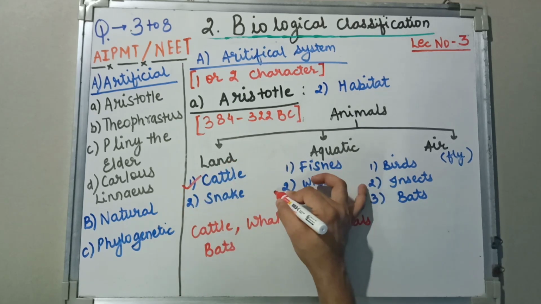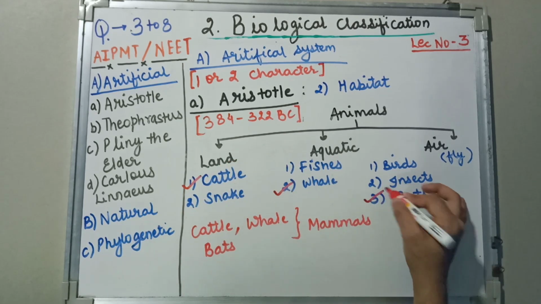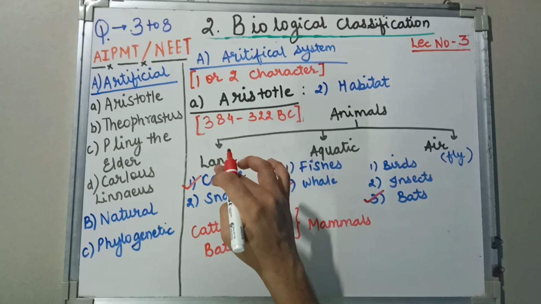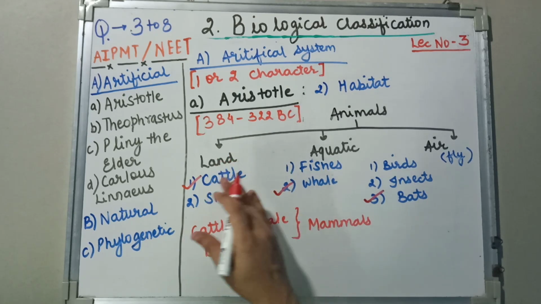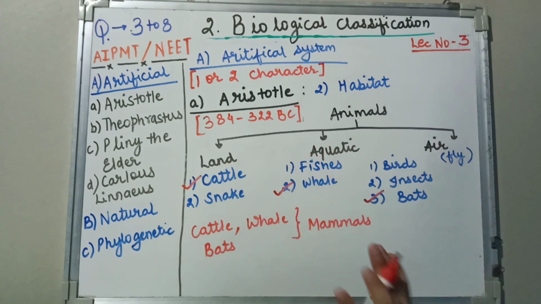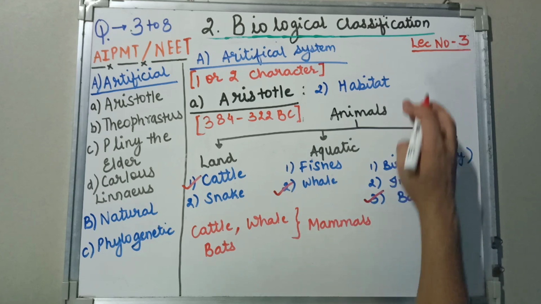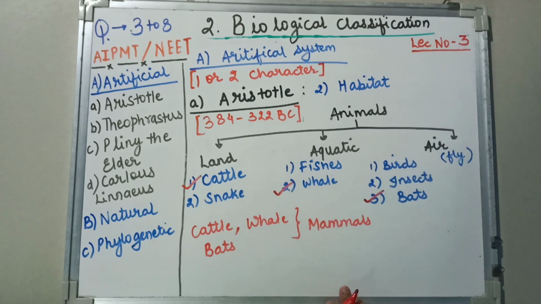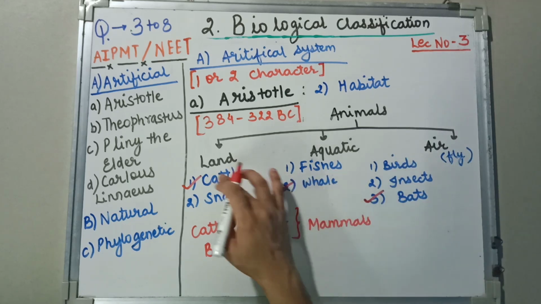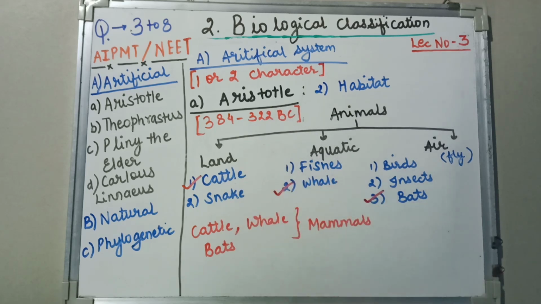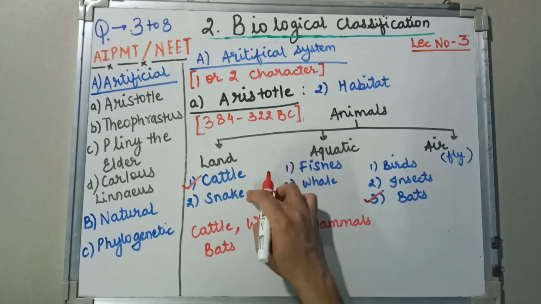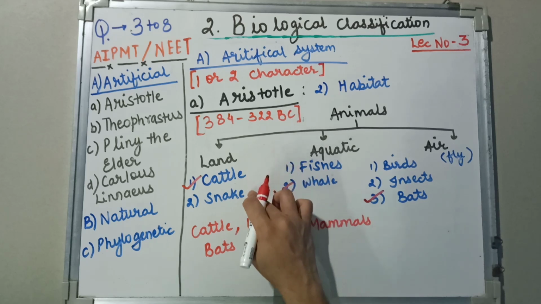So these three belong to mammals, but still they were classified into different habitats. There was no relation that could have justified this. Here cattle and snake, there is no relation.